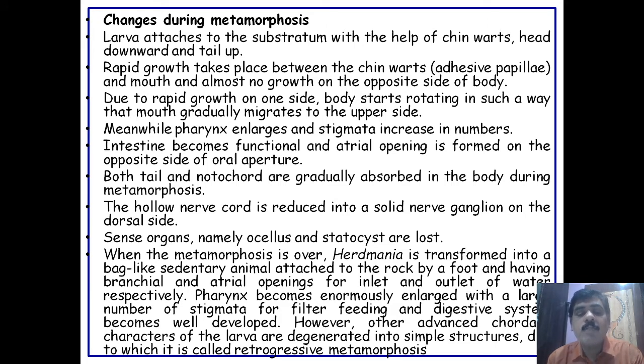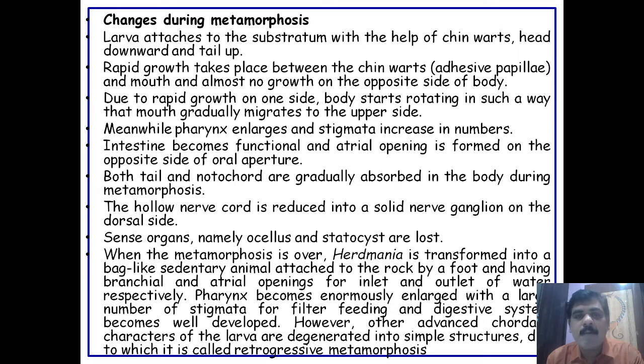The portion of the nerve cord which is present in the tail also gets lost and the nerve cord is reduced into a solid nerve ganglion on the dorsal side. Sense organs, namely the ocellus and the statocyst, are also lost. And when the metamorphosis is over, Herdmania is transformed into a bag-like sedentary animal attached to the rock by its foot and having two openings.